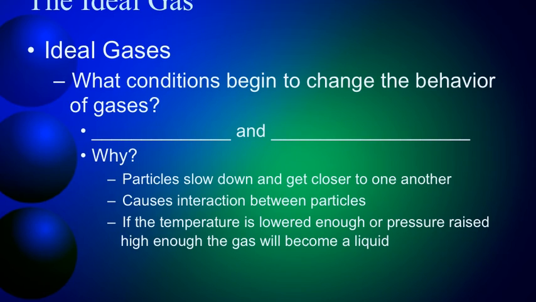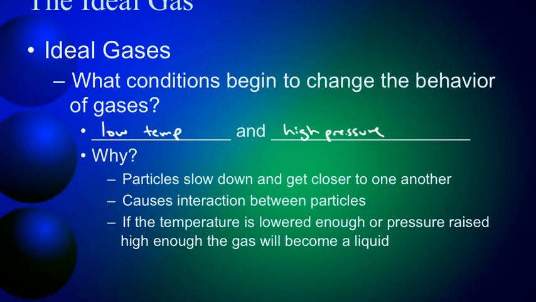Ideal gases and the gas laws work when things are gases. So under what conditions does our understanding of something being a gas start to change? What conditions begin to change the behavior of gases? Well, there's two of them. The first one makes a lot of sense, is low temperature, and the second one would be high pressure.